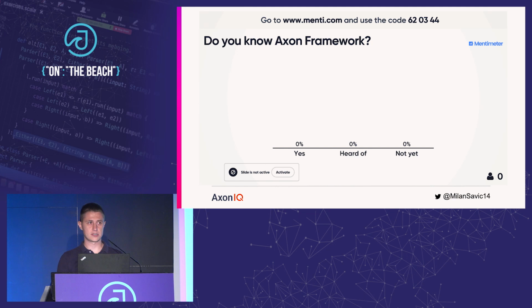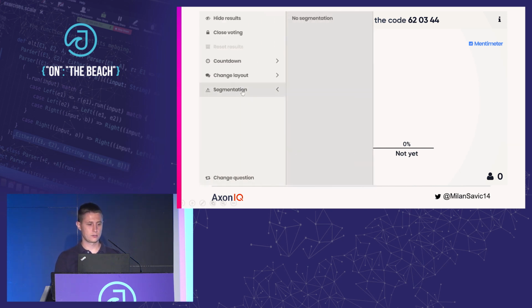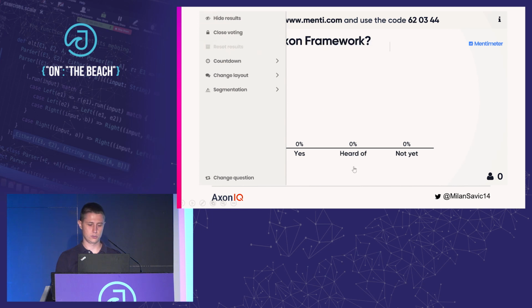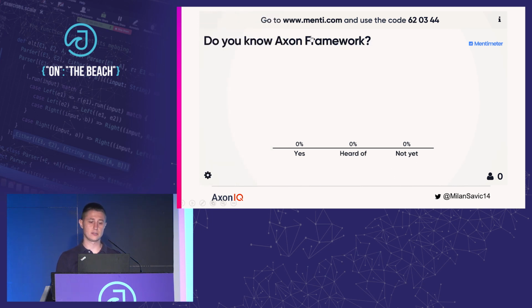I introduced a bit myself, and I would like to get to know something about you. So if you would like to go to www.menti.com on your phones, on your laptops, whatever you have in your hands, and use code 620344, you're going to be prompted with this question: do you know Axon Framework? And I would really like to get a feeling how familiar with the framework you are.